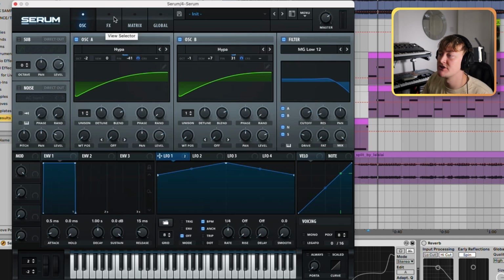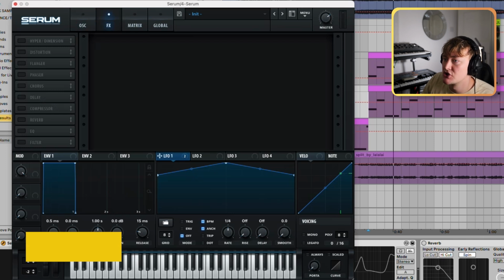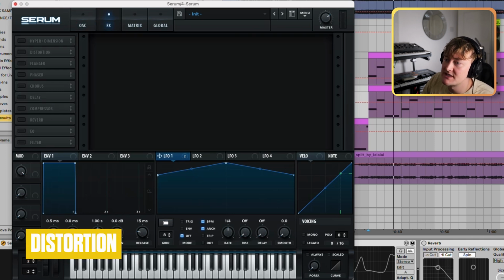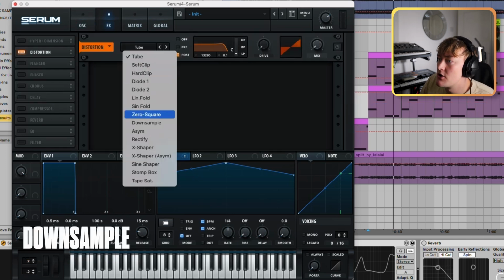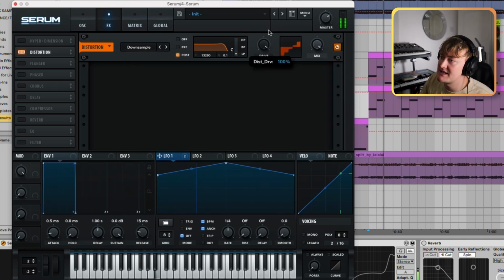We've got the main sound. Now we can spice it up and make it unique by using effects. Great, so first is add a distortion. One of my favorite algorithms is the downsample. So if I exaggerate this, it changes the bit depth, as you can see here, with this nice image. So let's just turn it down and make it more subtle.